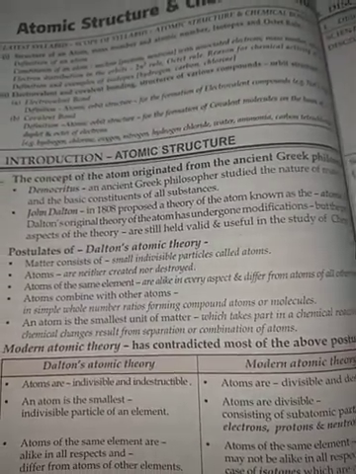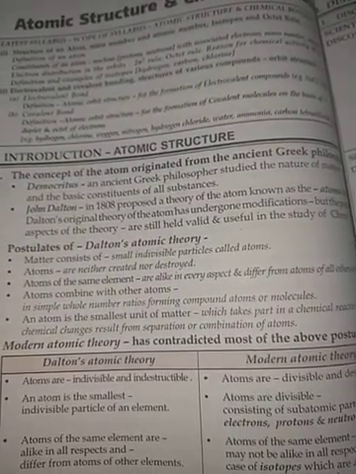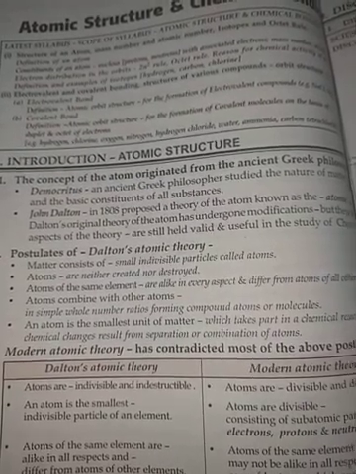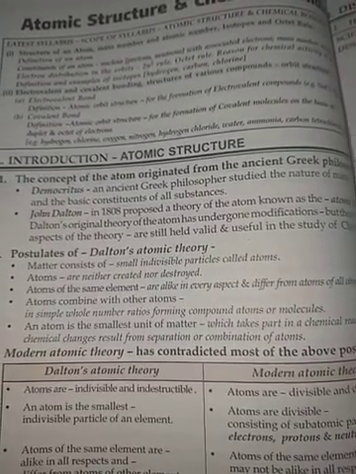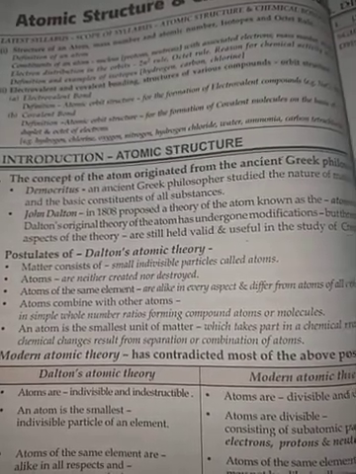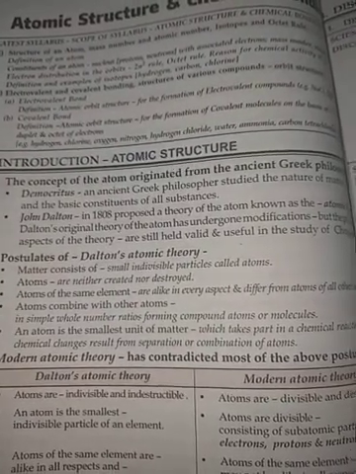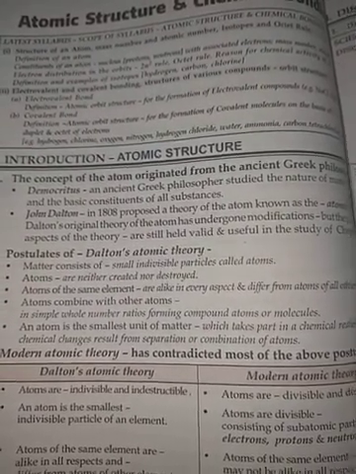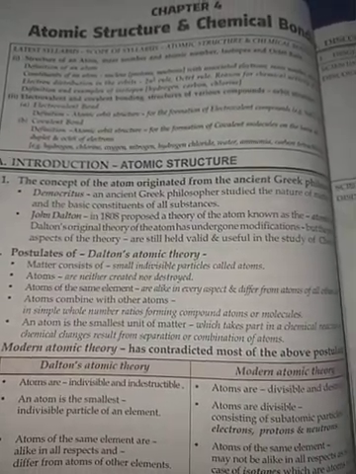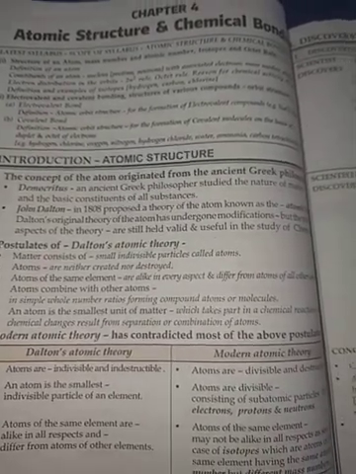Now next, atoms combine with one another in simple whole number ratios. Yes, they combine in a whole number ratio. We have never seen half of an atom combining. They always combine in 1, 2 or 3, like that. An atom is the smallest unit of matter which takes part in a chemical reaction, and chemical changes result from separation or combination of atoms.